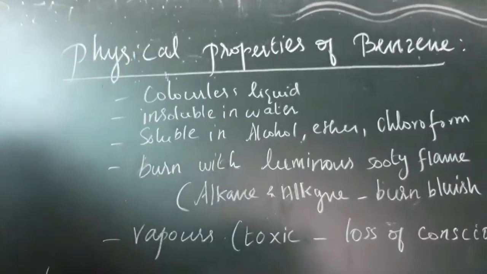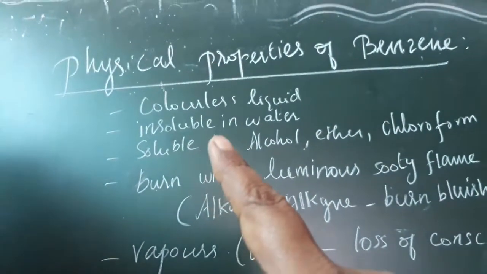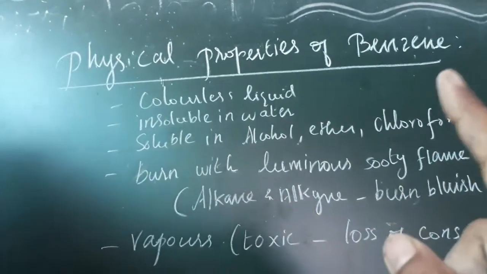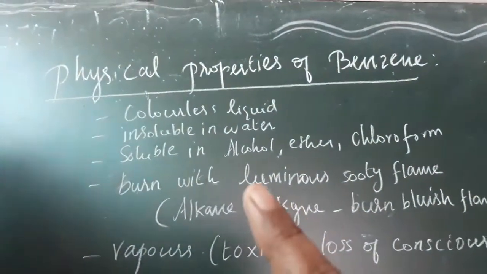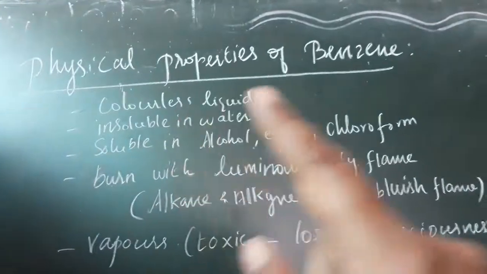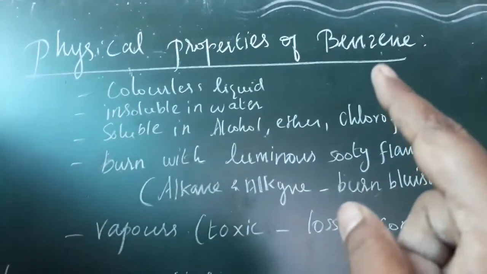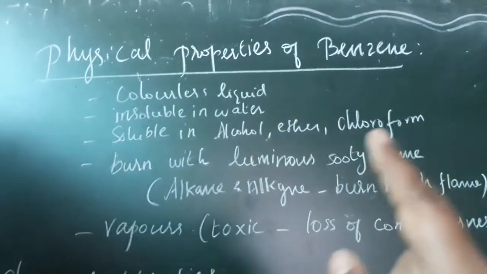Benzene is a liquid. What type of liquid? It is a colorless liquid and it is not soluble in water because benzene is an organic compound. Then where is it soluble? It is soluble in alcohol, ether, and chloroform because they are organic solvents. Benzene is an organic compound, so an organic compound is soluble in organic solvents.